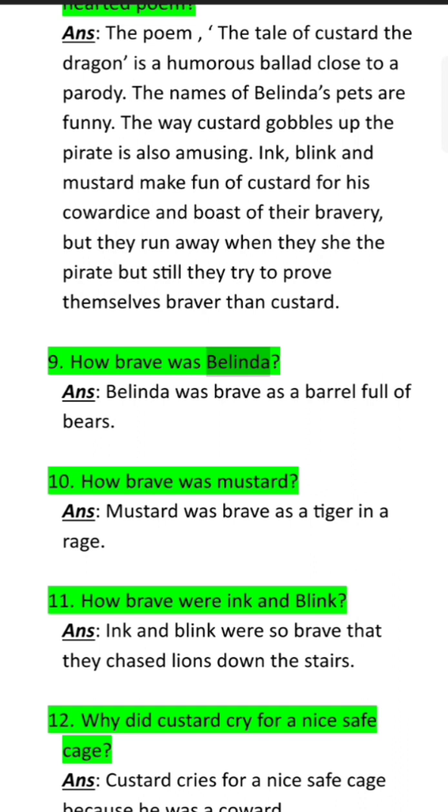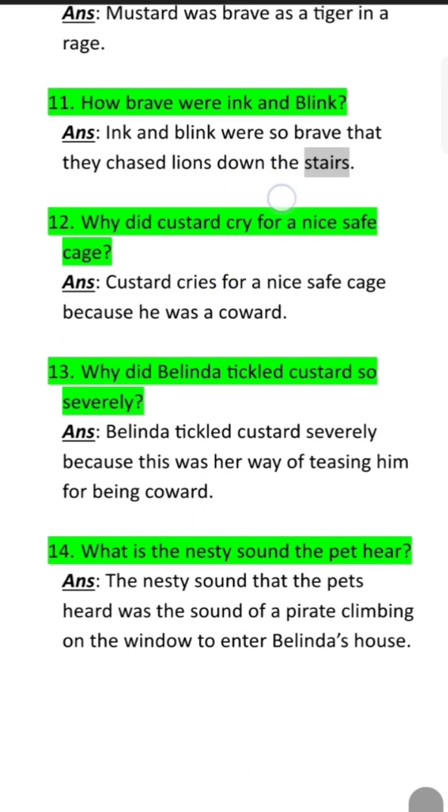How brave was Belinda? Ans. Belinda was brave as a barrel full of beer. How brave was Mustard? Ans. Mustard was brave as a tiger in a rage. How brave were Ink and Blink? Ans. Ink and Blink were so brave that they chased lions down the stairs.